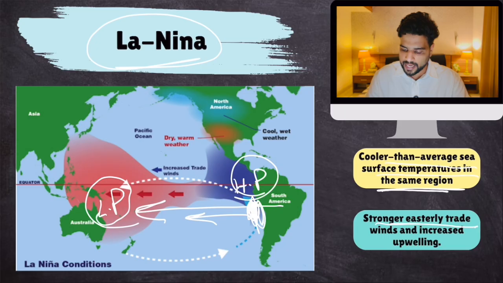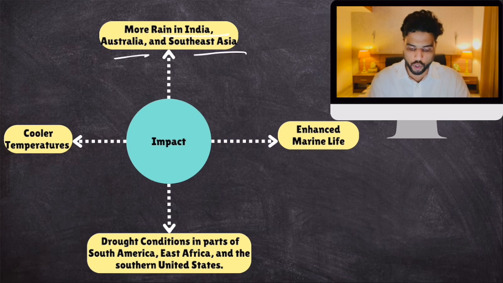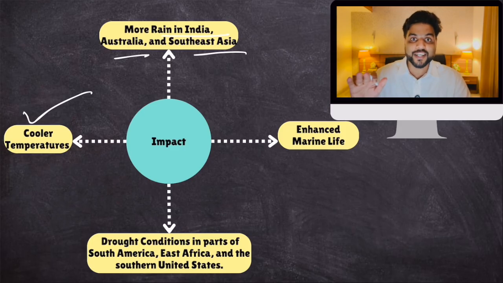Strong easterly winds and increased upwelling. Okay, and what is the impact? The exact opposite. More rain in India, Australia, Southeast Asia, monsoon is strong, cooler temperatures, and winters are extremely cold. Currently, La Nina conditions are going on, and that is why they're predicting that winters in North India are going to be cold this time, because La Nina is there.